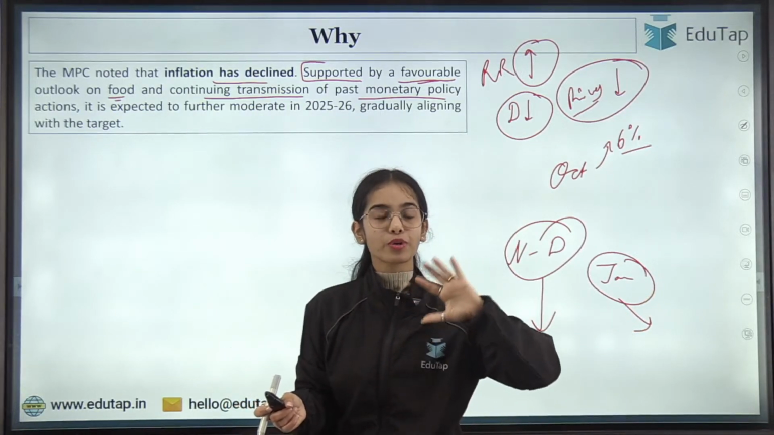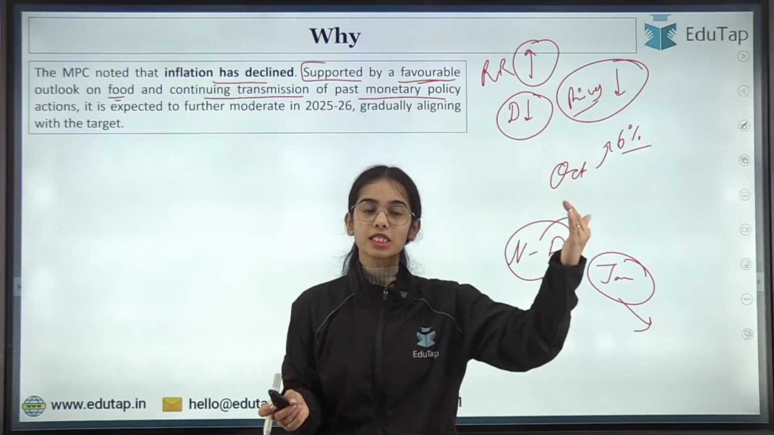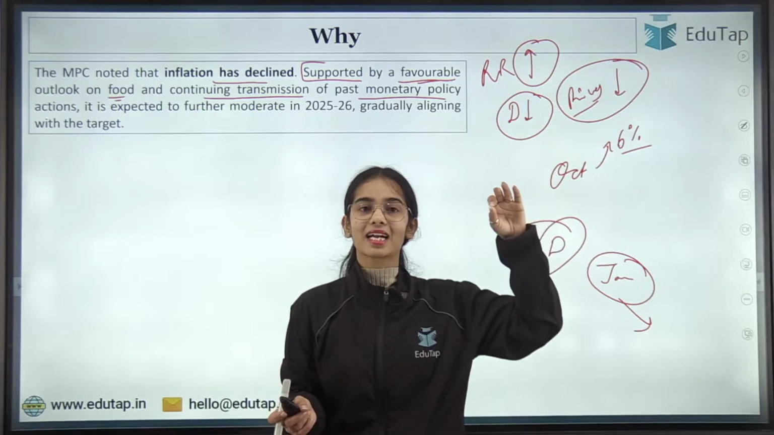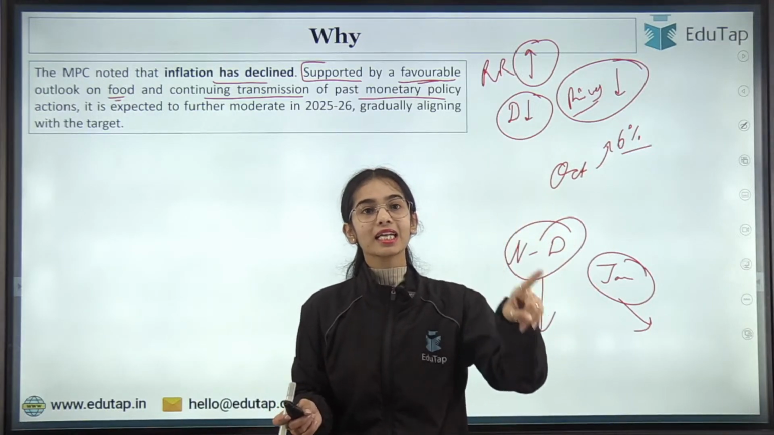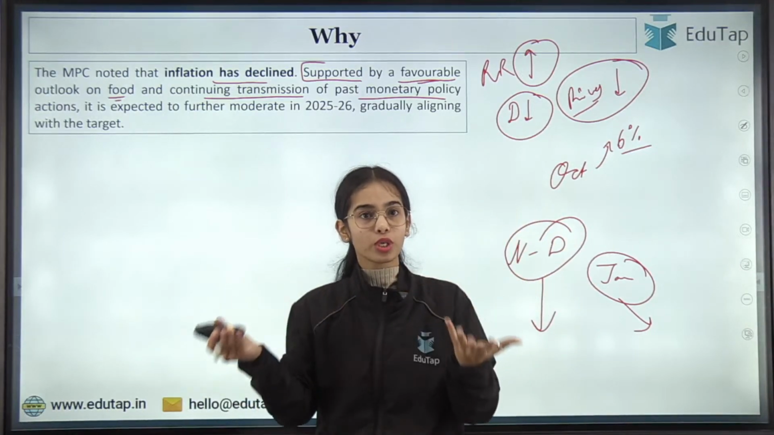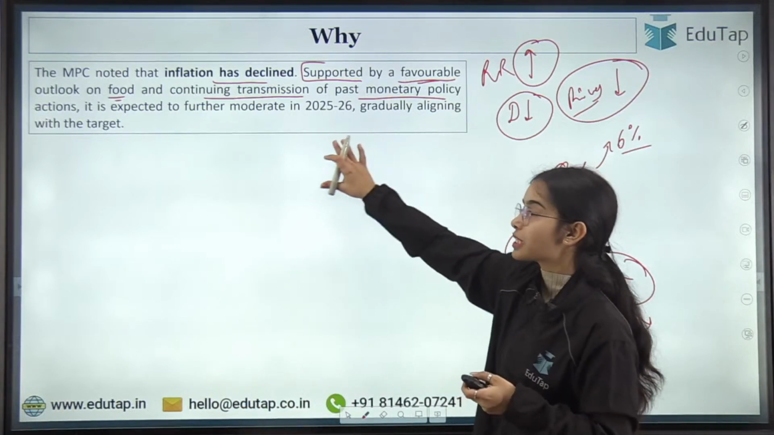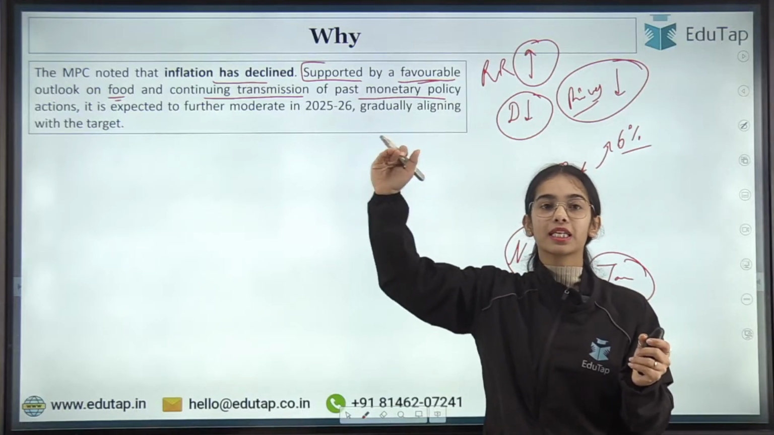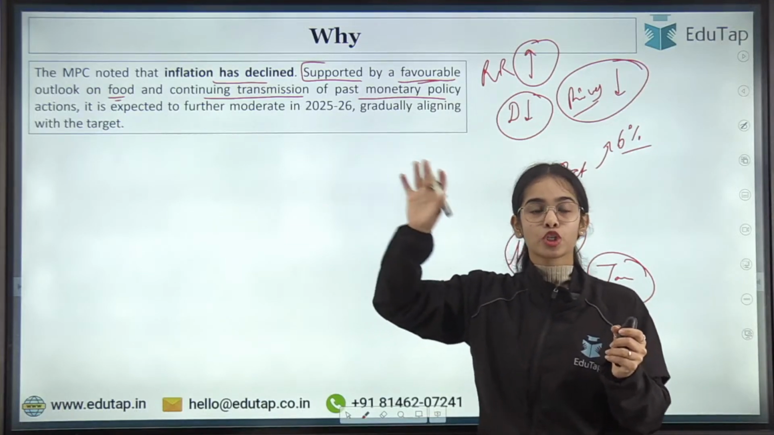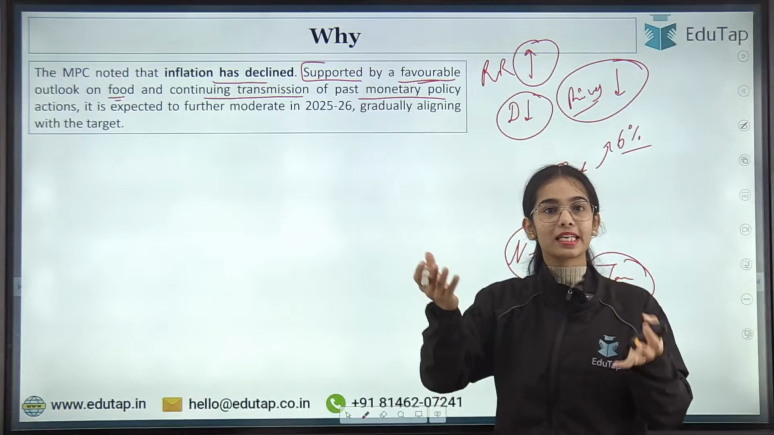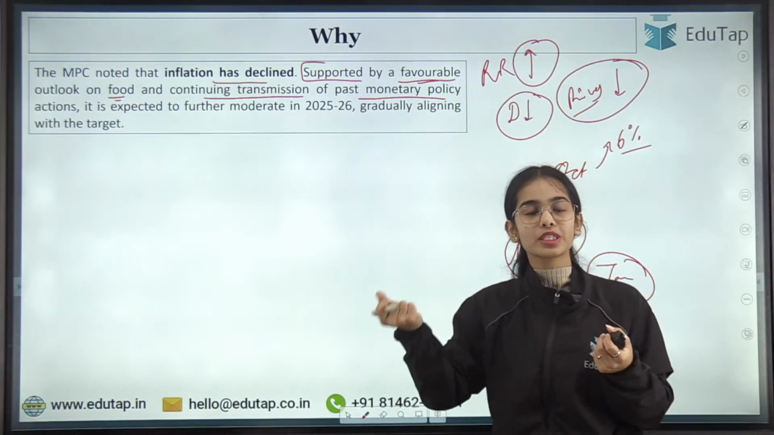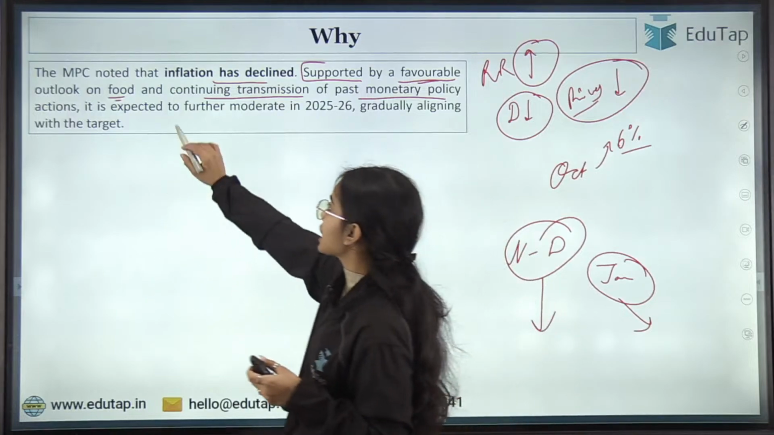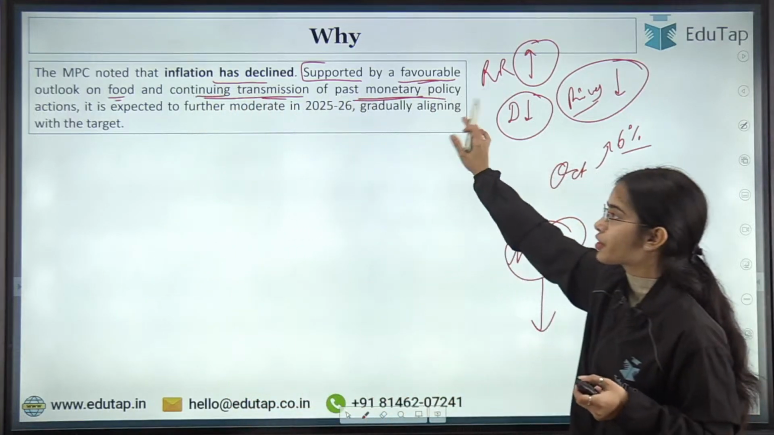So the Monetary Policy Committee is saying that the previous monetary policy decisions to keep the repo rate high at 6.5%, those effects are going to be shown now, and the continuing transmission of the previous decisions of keeping the repo rate at the higher percentage is happening. So now the MPC has the leverage, has the position to reduce the repo rate for the further months. Okay. So there is continuing transmission of the past monetary policy actions.